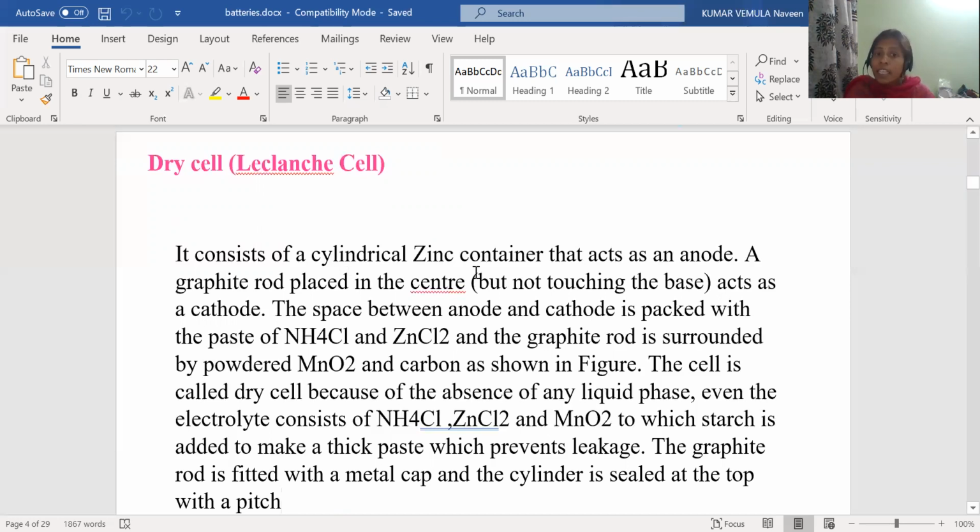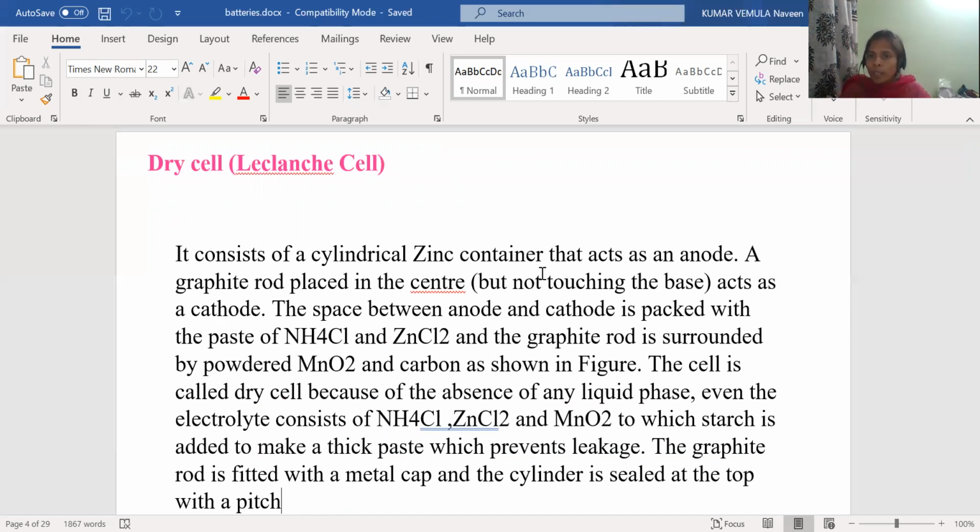It consists of a cylindrical zinc container. So externally we have one container. That container is a zinc container that acts as the anode. Just for understanding, maybe you have seen the remote control batteries, the small cells. It is the Leclanche cell. The Leclanche cell diagram is similar to that. Externally we have one container, and that container is the zinc container.